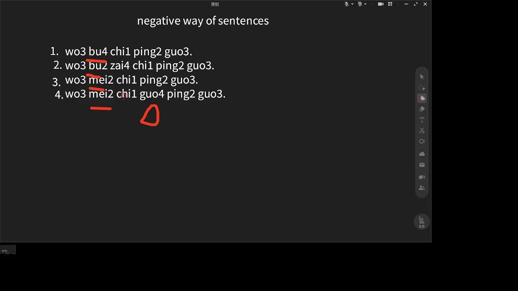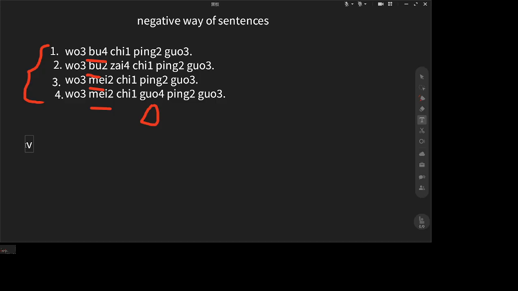So try to get familiar with these four usages, okay? Negative ways, okay? So they have different meanings, okay? Try to practice more, okay? So let's quickly review. We just finished the two past tense patterns, right?